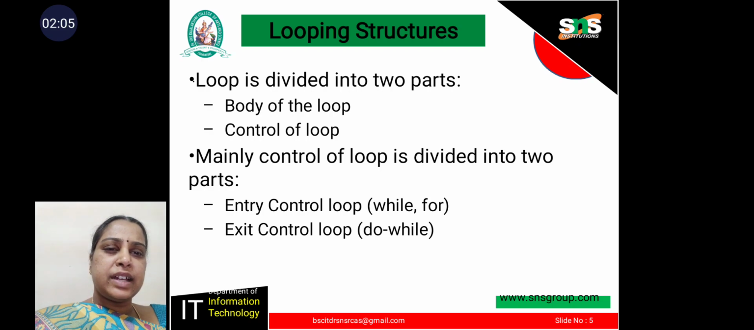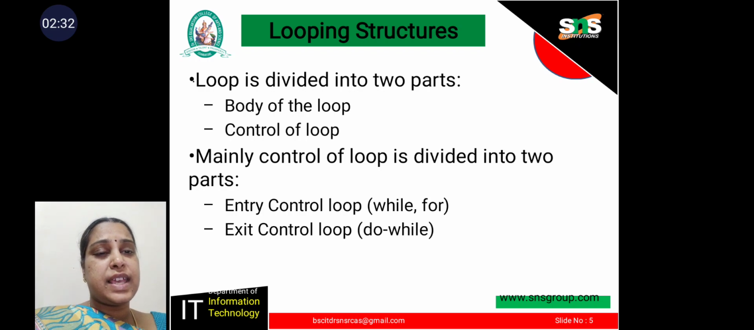considered entry control loops and do while statement is considered an exit control loop, because in while and for statements the condition is evaluated at the starting of the loop, the entry point of the loop, so it is called an entry control loop. In do while, some statements are executed first and the test expression is tested at the end of the statement, so it is called an exit control loop.